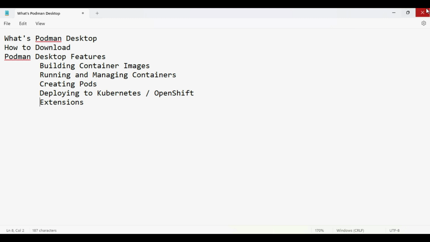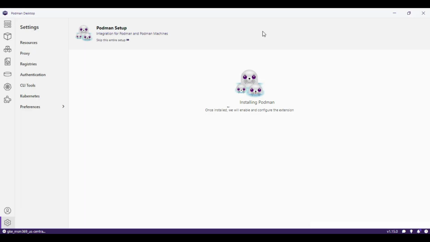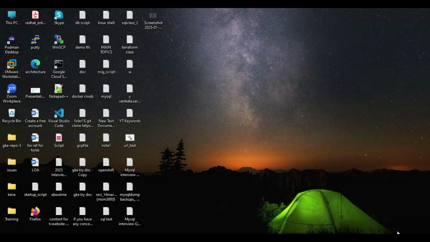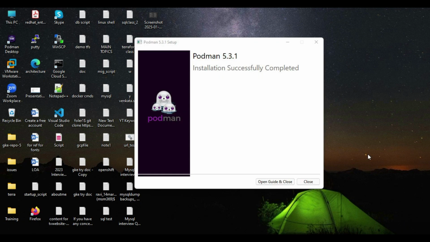Okay, again back. Now you can see it has been installed successfully. See here, you can see version 5.3 is installed. Okay, thank you. How to deploy the containers and how we can build these things, we'll discuss later.